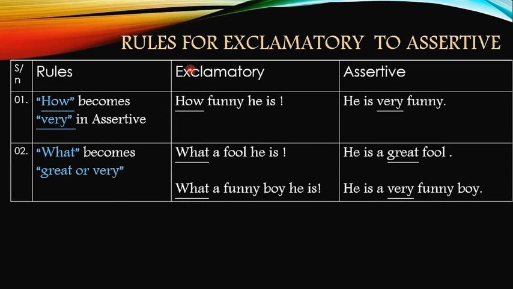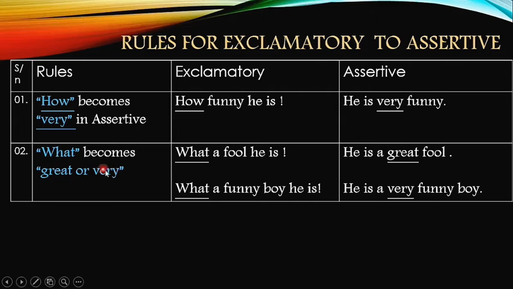Rules for exclamatory to assertive. The first rule says "how" becomes "very" in an assertive sentence. In an exclamatory sentence starting with "how", the word "how" will be changed into "very" in the assertive. For example, how funny he is. He is very funny.